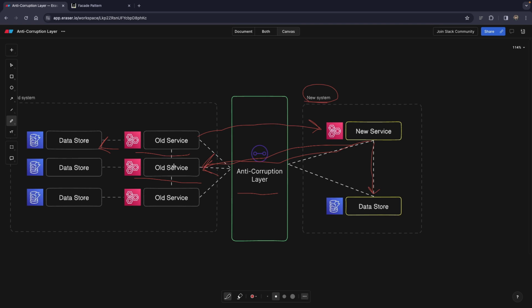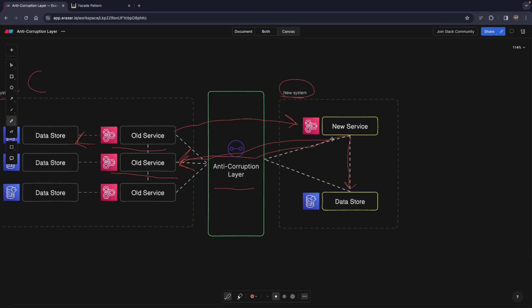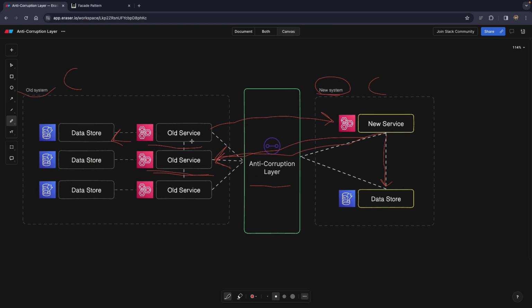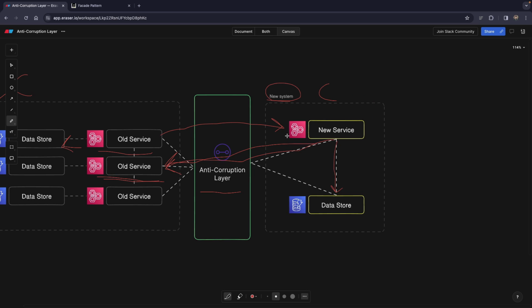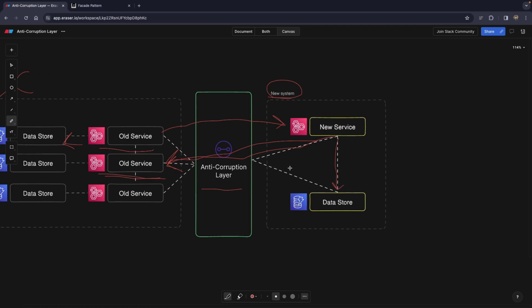one of the microservices from the old system, which we actually label as corrupted, C for corrupted, if we rely on one of these guys, then our new system is also corrupted. Okay? Bad plus bad equals bad. We don't want that. We want to have no relationship with the corrupted system. So what do we do for that?